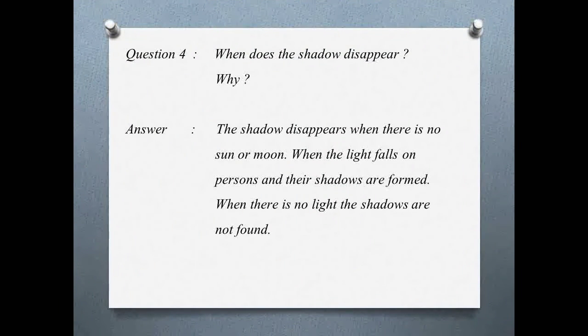Fourth one. When does the shadow disappear? Why? Answer. The shadow disappears when there is no sun or moon. When the light falls on persons, their shadows are formed. When there is no light, the shadows are not found.